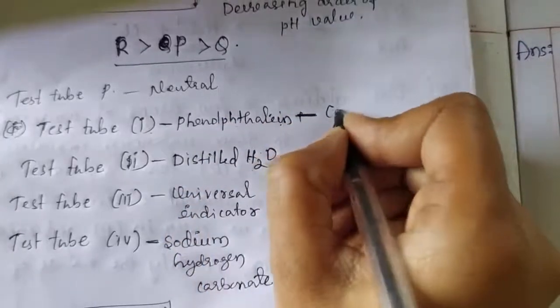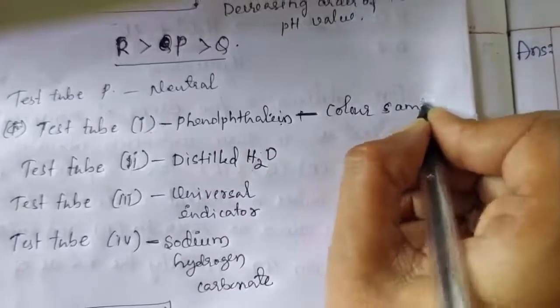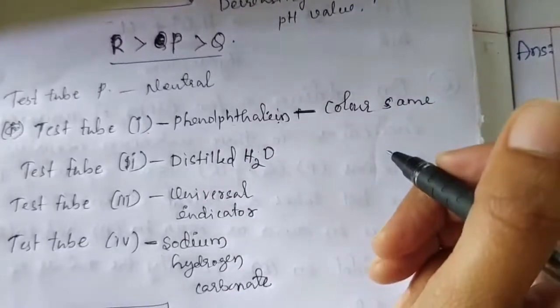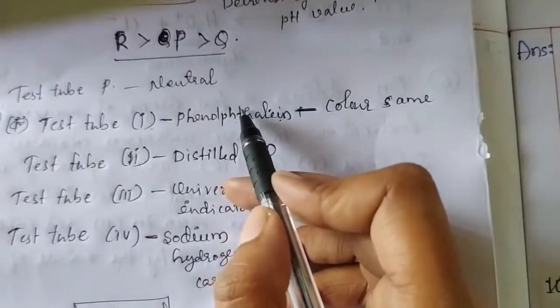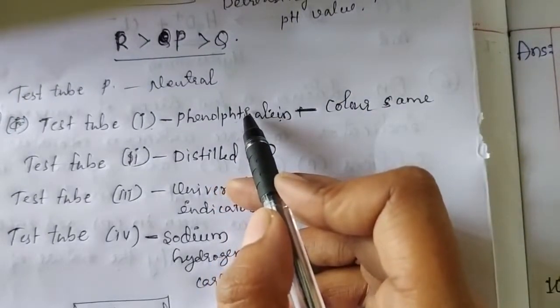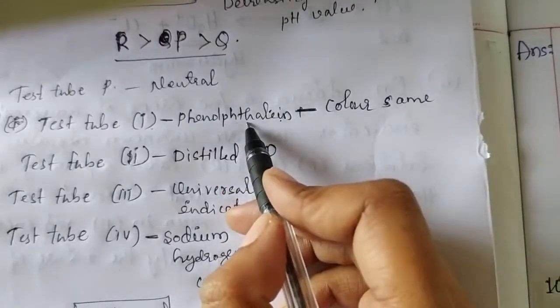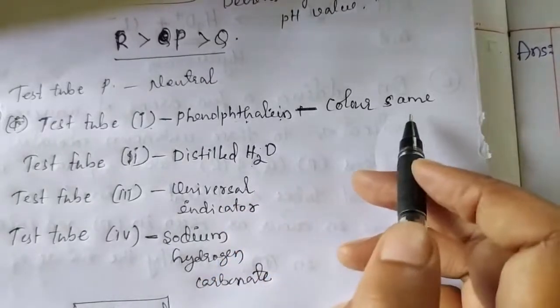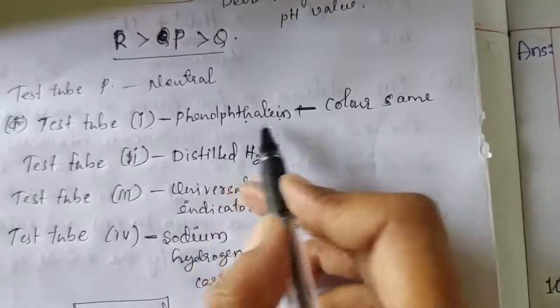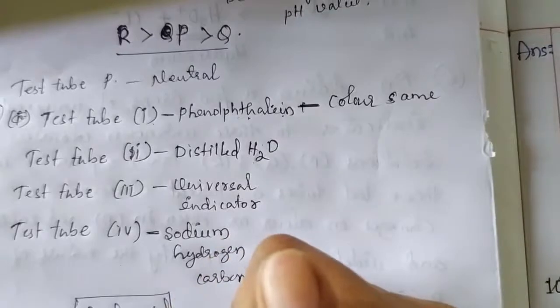Since we know that phenolphthalein in acidic medium is colorless, and in basic medium it shows pink color. So we are adding acetic acid to the phenolphthalein indicator solution, and here there is no change in the color. The colorless phenolphthalein indicator remains as it is on adding acetic acid.